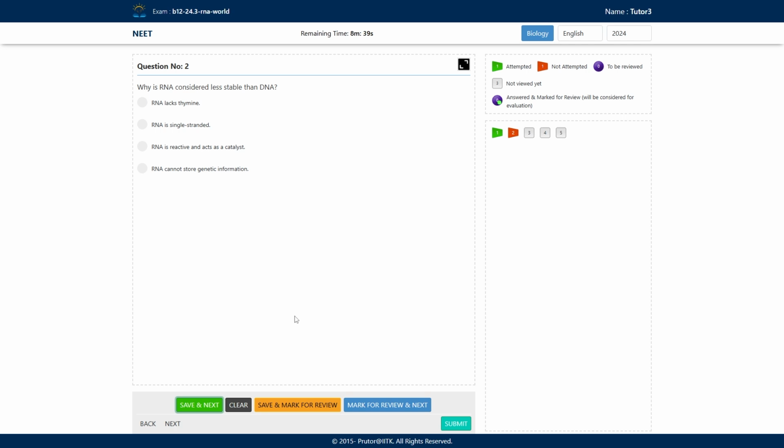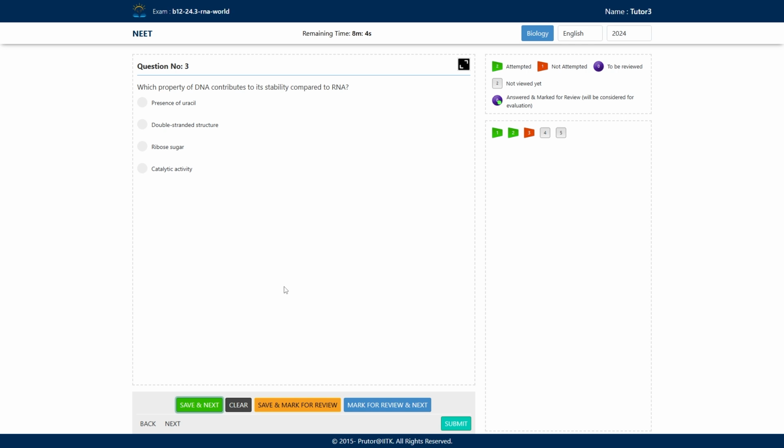So we know that RNA lacks thymine, and it is also one of the reasons it is less stable. RNA is single-stranded is also true, but the reason RNA is considered less stable is that RNA is reactive due to the presence of the 2'-OH group on its ribose sugar, and acts as what? Catalyst. That's why RNA cannot store genetic information. All options are right, but we have to see what the question is asking. The question is asking why RNA is considered less stable than DNA. So let's save and move to the next.